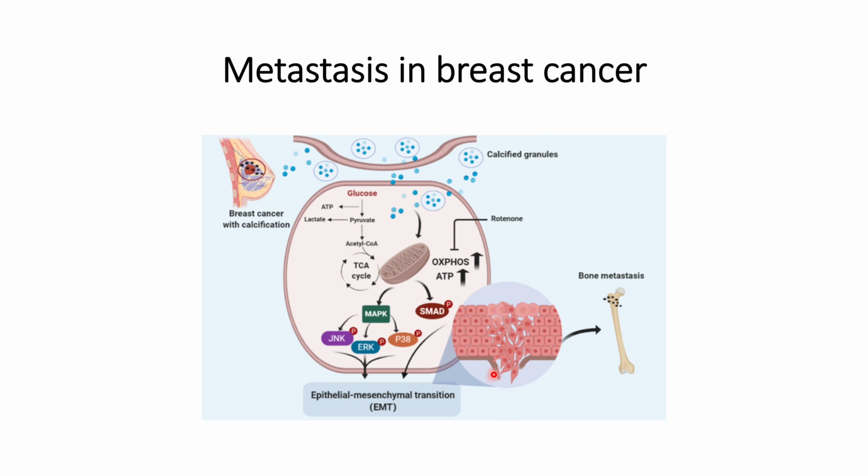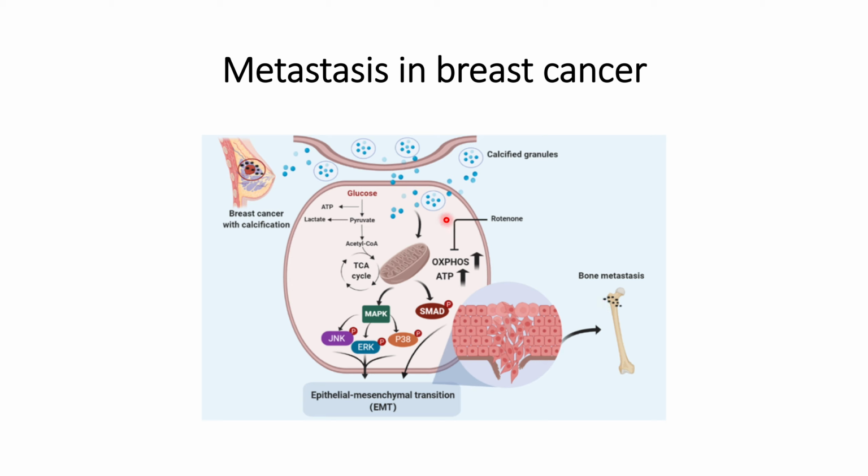into the blood vessels, or they are metastasizing through extravasation through the epithelial cells of the blood vessels. And most of this metastasis occurs in the form of bone metastasis, as calcium is the main part of the bone. So it is more favorable for this metastasis that is initiated by the calcified granules to occur via the bone.